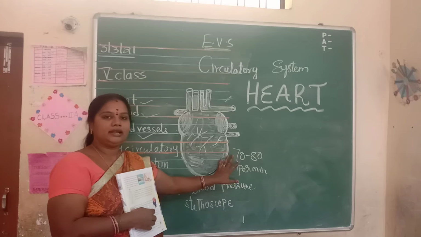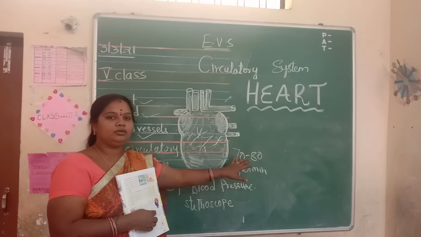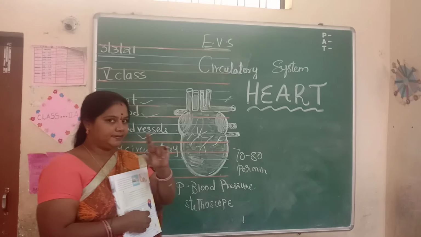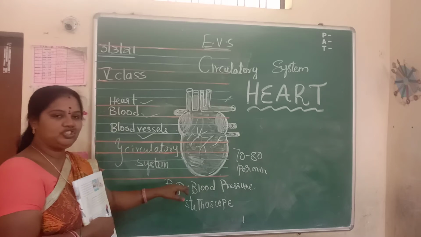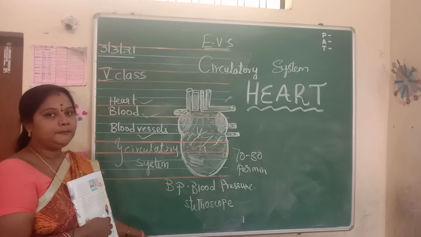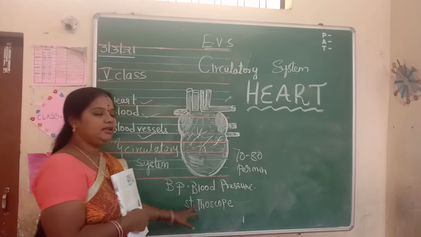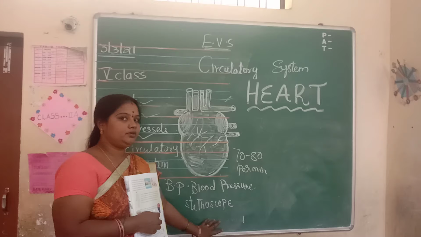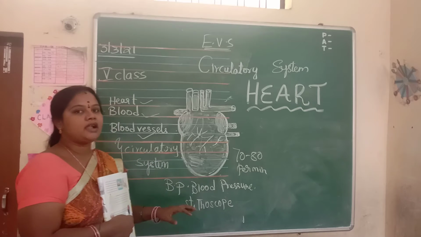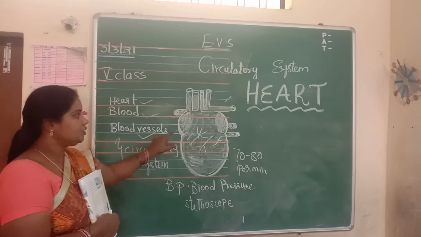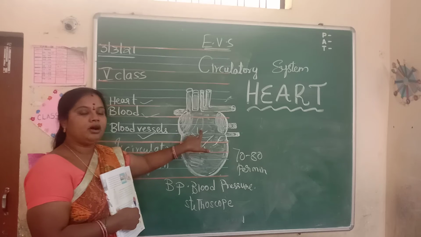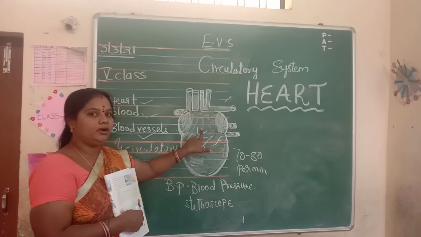So a normal person's heart beats 72 to 80 times per minute. BP is checked by the sphygmomanometer. Heartbeat is checked by the stethoscope. These are the instruments used by the doctor to check our heartbeat and blood pressure. So here the heart pumps the oxygenated blood to all parts of the body.